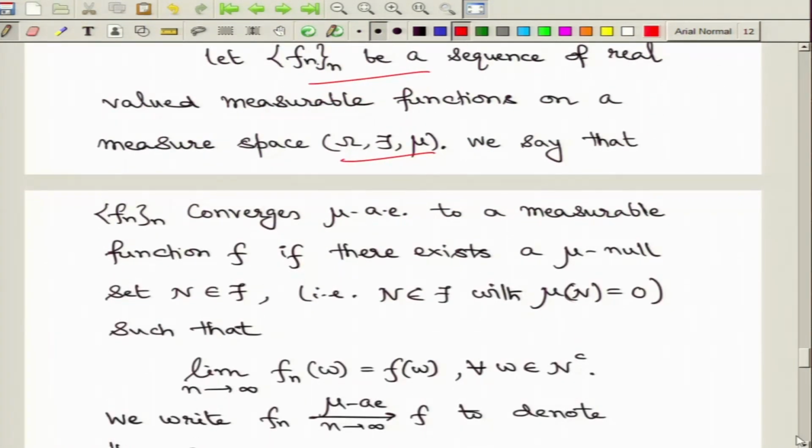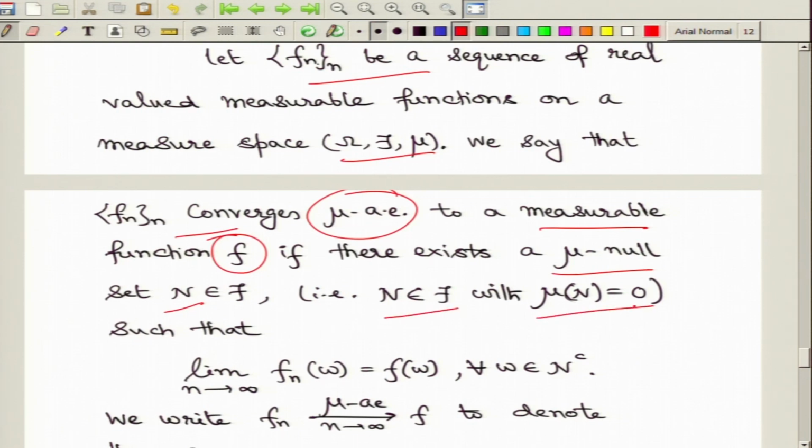We say that this sequence converges almost everywhere to another measurable function which we denote by small f if you have a mu null set, let us denote it by N. A mu null set simply means that it is a set in the sigma field such that its size under the measure mu is 0.